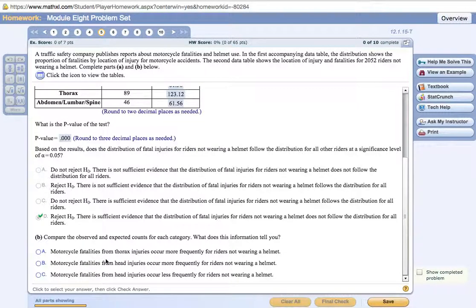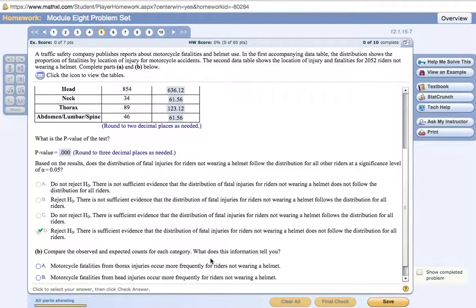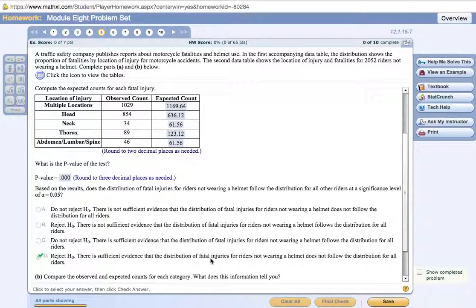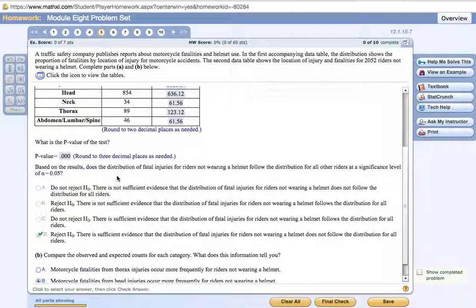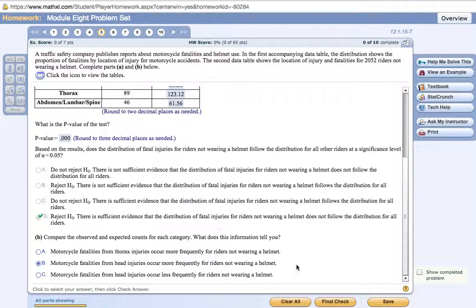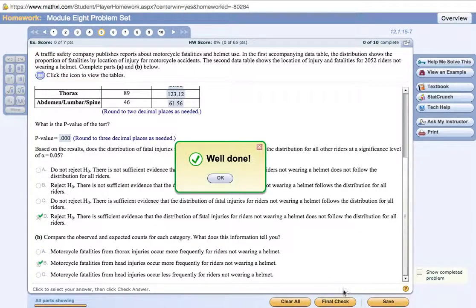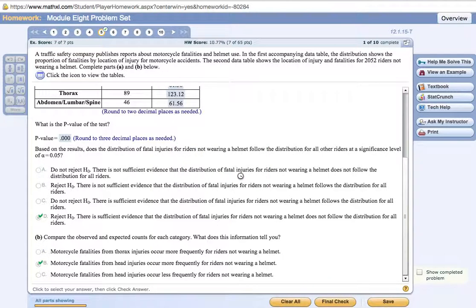So motorcycle fatalities from thorax injuries occur more frequently for riders not wearing a helmet. And then motorcycle fatalities from head injuries occur more frequently for riders not wearing a helmet. That sounds right. Yep. Okay. Let's check that. That looks good.